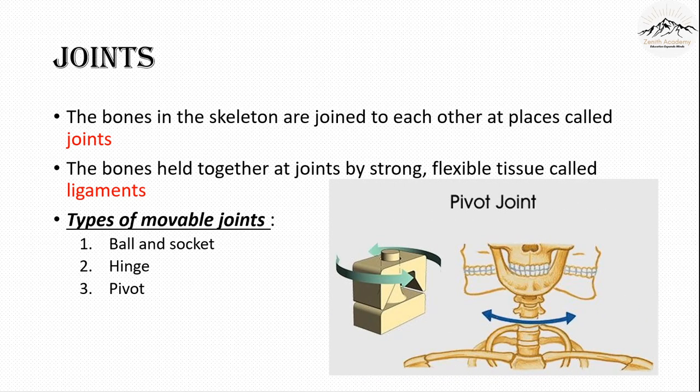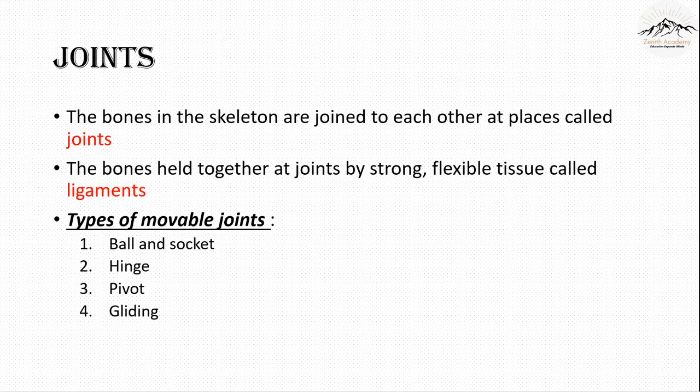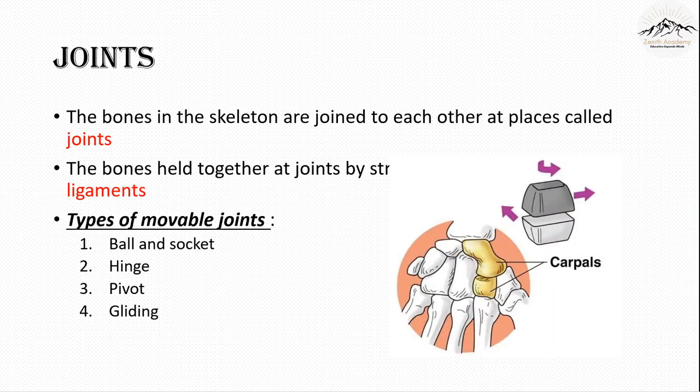Pivot. What is a pivot? Firstly, it's found between the skull and the first two vertebrae. Now the pivot helps us to move our head upwards, downwards and sideways. The last movable joint we are going to learn is gliding. The gliding joint, as the name suggests, allows our bones to glide over each other. It is found in our wrist and ankle.